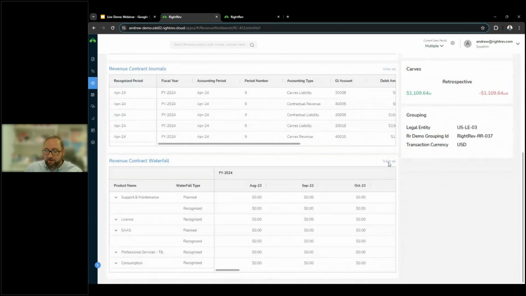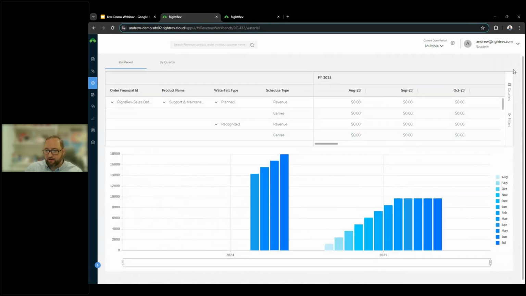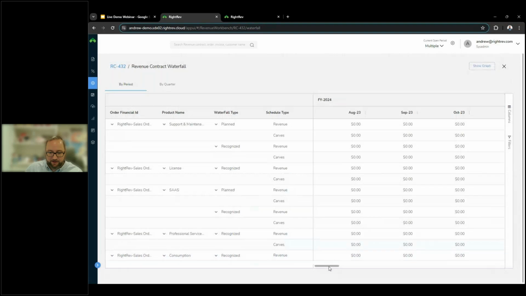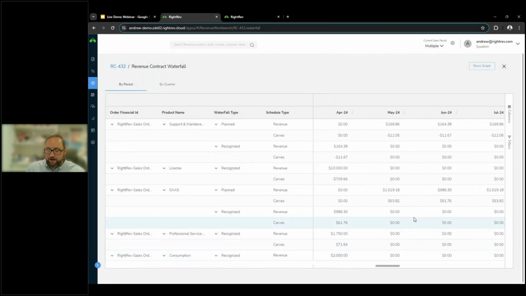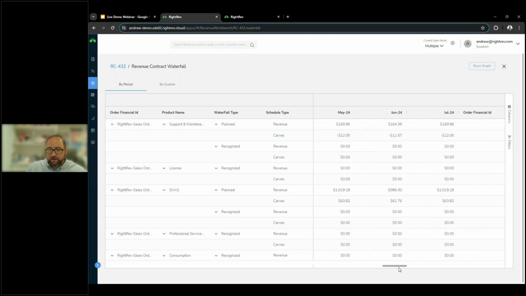With that brings up the idea of a revenue waterfall and what that looks like. Speaking of things being triggered and how that looks in the platform, whenever we have that triggering event take place, we're releasing revenue to the revenue waterfall for recognition. So you can see in this first item, we're talking about our support and maintenance. This is going to be recognized ratably over the term that we've given, but we're also tracking the allocations that have taken place.